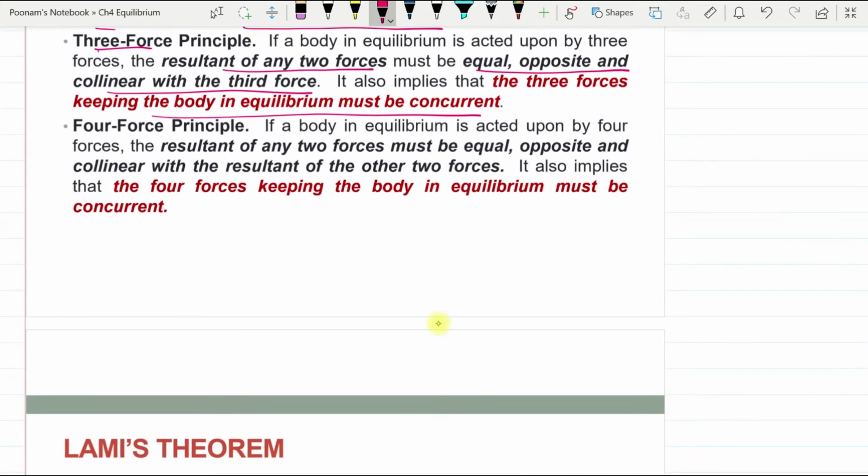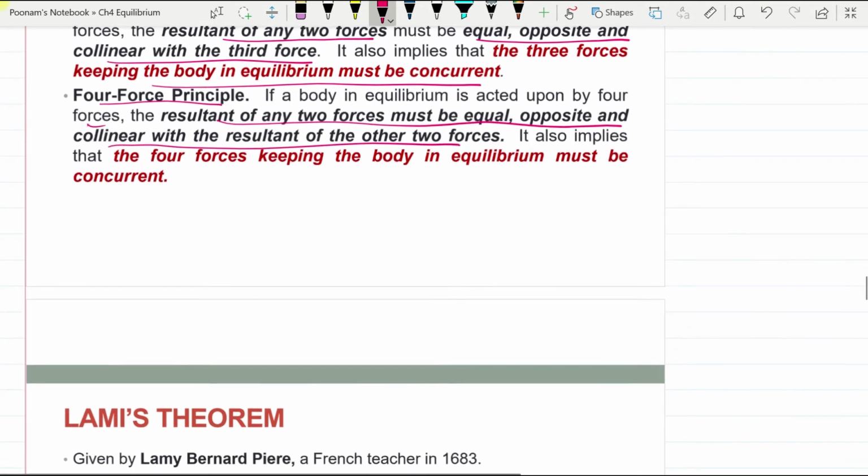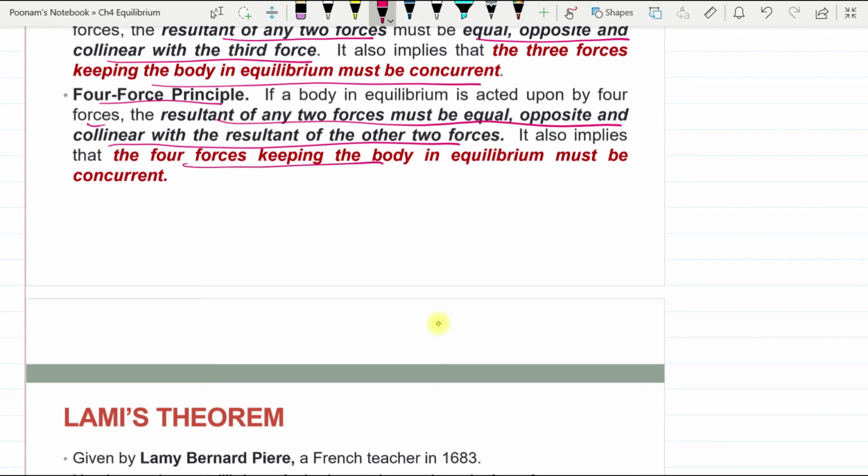And if it is subjected to four forces, then the resultant of any two forces must be equal, opposite, and collinear with the resultant of the other two forces. That means the four forces keeping the body in equilibrium must be concurrent.